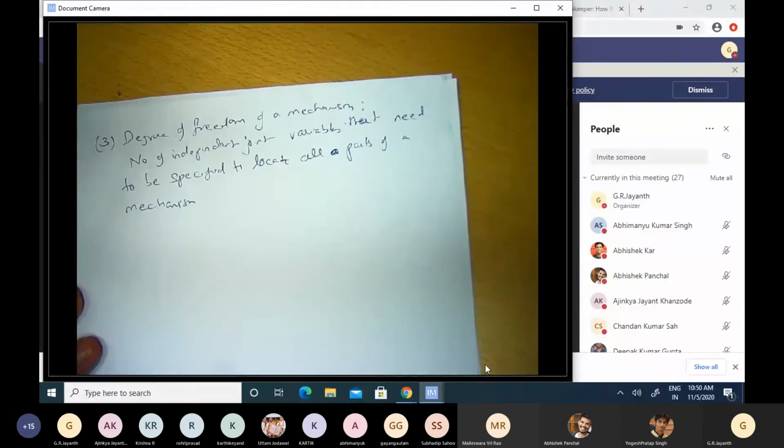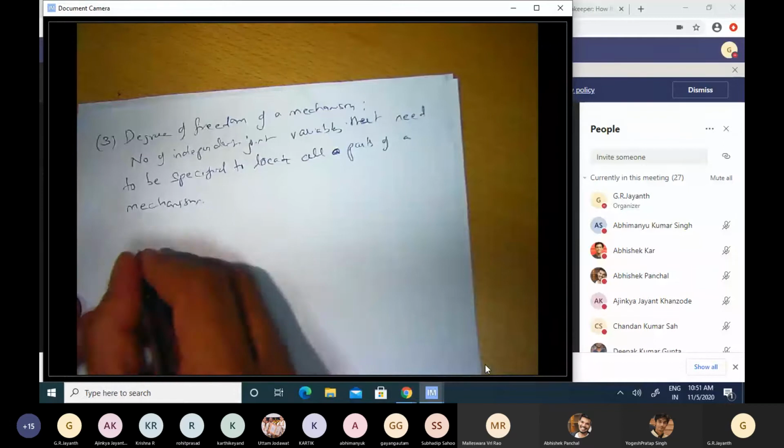So this is the formal definition. Again, it's quite an important concept. It is also representative of the number of independent motors that I can fix to this particular mechanism to drive it. Okay. Now there is a way to calculate the degrees of freedom of a mechanism that has been connected by a certain set of joints, certain types of joints, and you must have come across this in your undergrad. It's called Grubler's criterion.